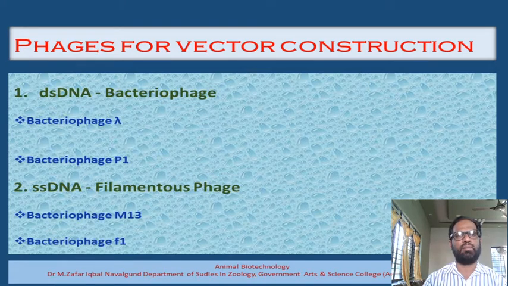And the second example is the bacteriophage P1. This is slightly different from the bacteriophage lambda. Bacteriophage P1 is also a temperate bacteriophage. Here also they have a choice. Once the genome enters into the bacteria, the bacteriophage P1 genome has two choices. Either it can enter into the lytic pathway or it can enter into the lysogenic pathway.